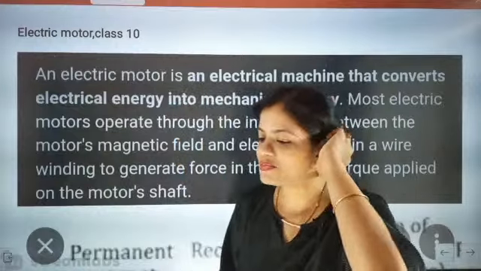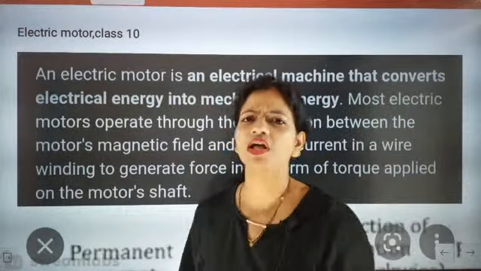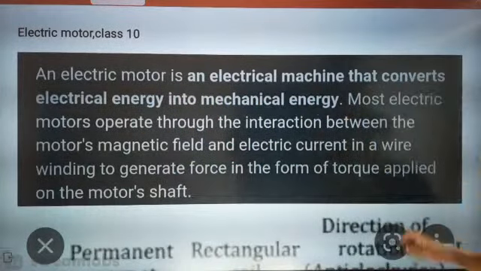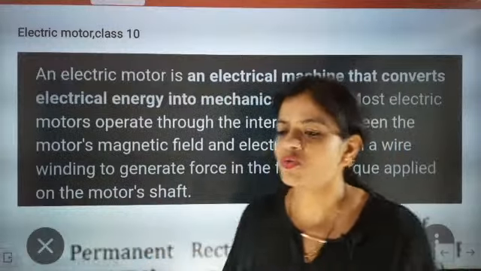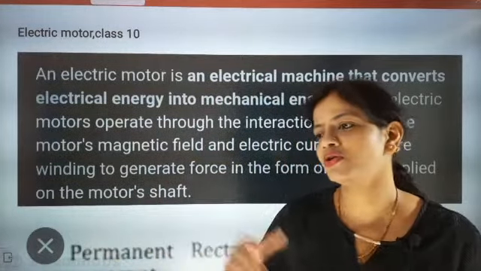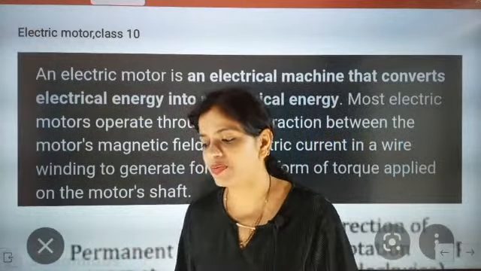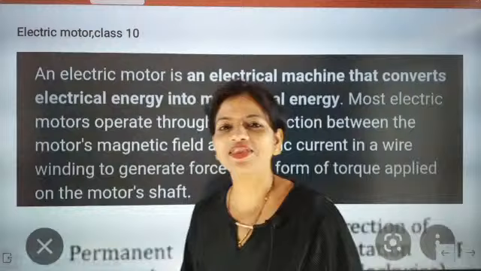Okay, so now if somebody will be asking you what is electric motor, then what answer are you going to give? You are going to say that it is an electrical machine that converts electrical energy into mechanical energy. Your washing machine, your toaster, your mixer grinder, everything is having a motor and it works well with that motor.